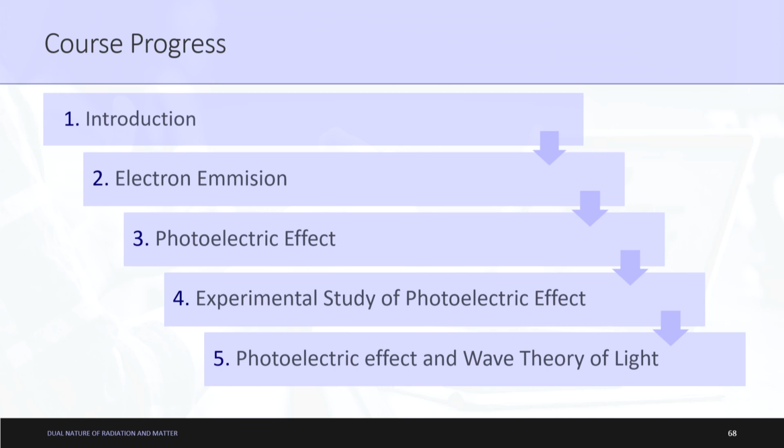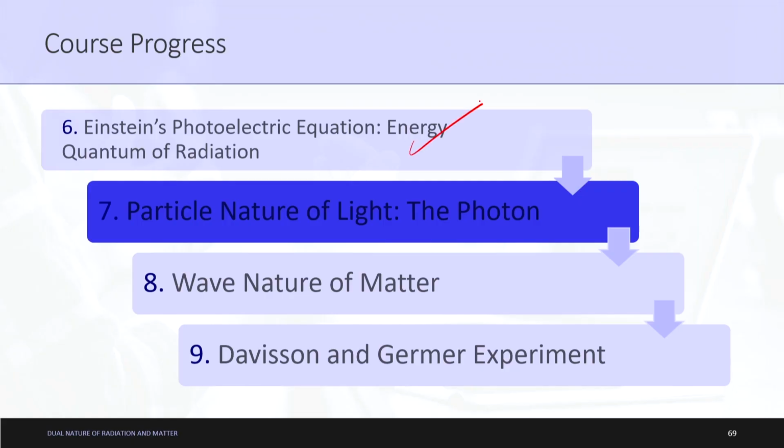So, the course progress: we started with the introduction, then electron emission, basically how electrons are emitted from the metal surface, then the complete concept of photoelectric effect, the Hertz observations and the observations by different scientists. Then the experimental study of changing the intensity and the frequency and their effect on the photoelectric effect. Then the photoelectric effect and wave theory of light, how the wave theory could not explain the basic concepts. Then Einstein's photoelectric equation, which explained the intensity and frequency variation studies.